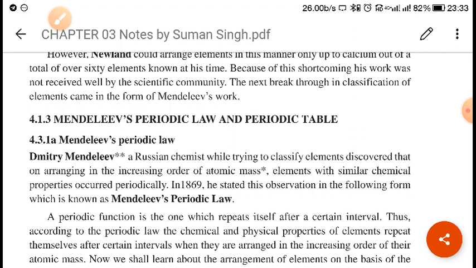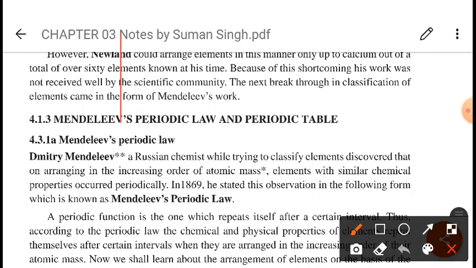He plotted various physical properties of the elements, like atomic volume, density, melting point, boiling point, thermal conductivity, etc., against the atomic weight. Suppose the graph was like this, with atomic weight here.